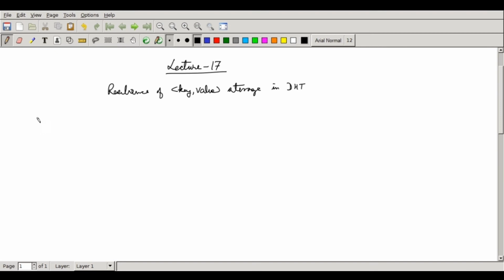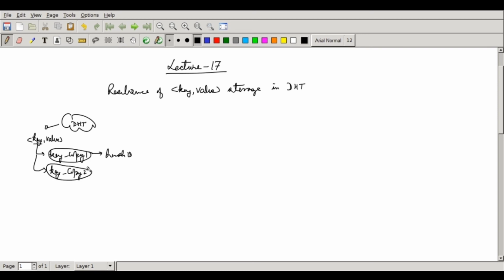In the previous lecture, we looked at how a source, when injecting a key value pair into a DHT network, can take the key, define it as key copy 1, and compute the hash of this to get one hash ID. He can also compute another hash ID by assuming there is going to be key copy 2, and get another hash ID from there.